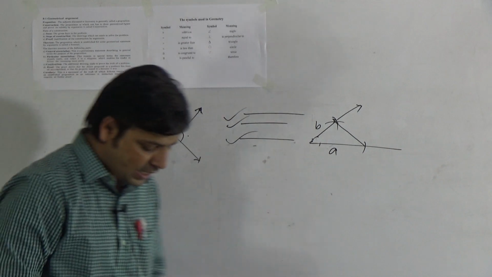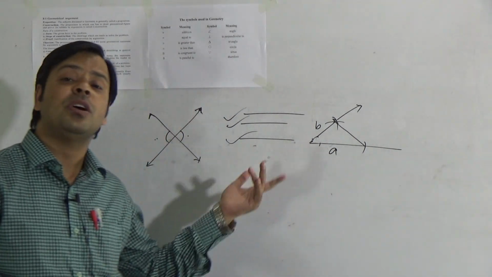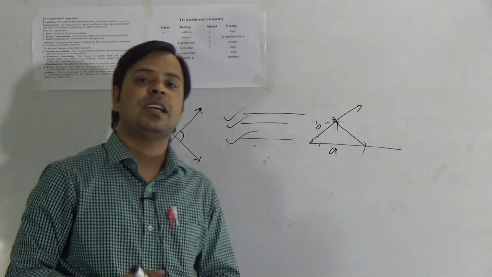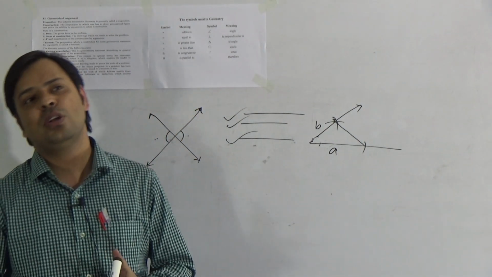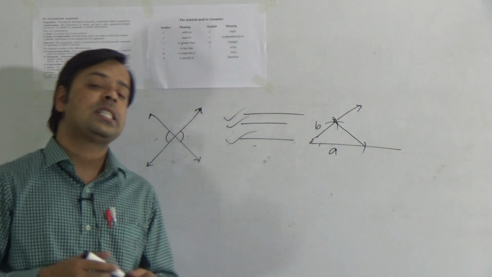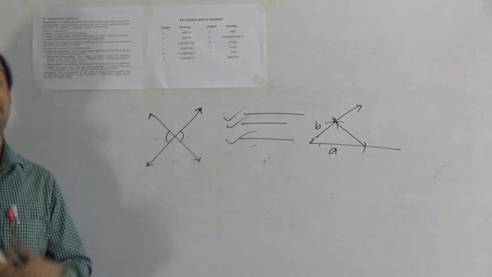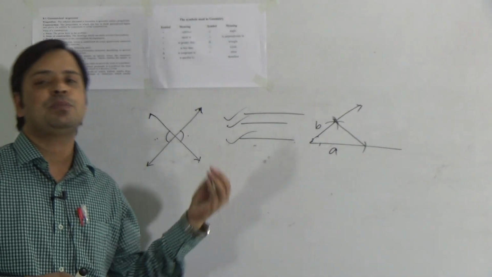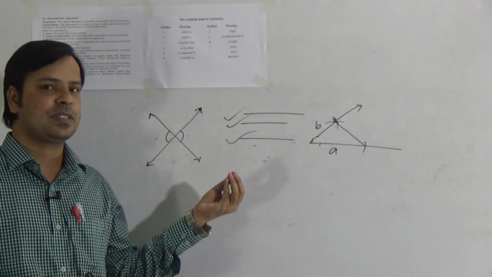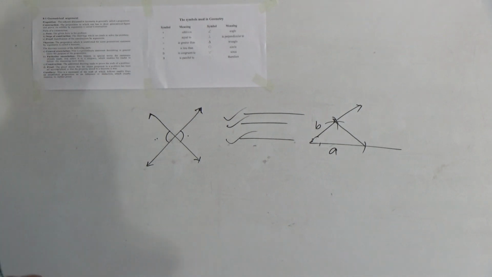And then, steps of construction. To construct the triangle, we need to follow several steps. To write the description of the construction, we need to follow the sequence of which work we do first to draw the figure. Sequentially, we have to write all the steps. Those are known as steps of construction.